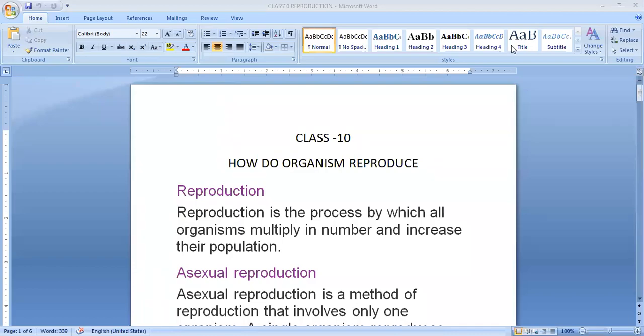Hello everyone. Our next topic is class 10. How do organisms reproduce? This is chapter number 3.